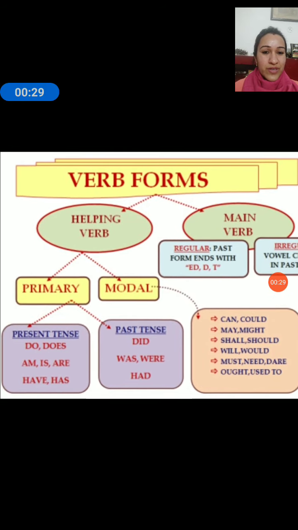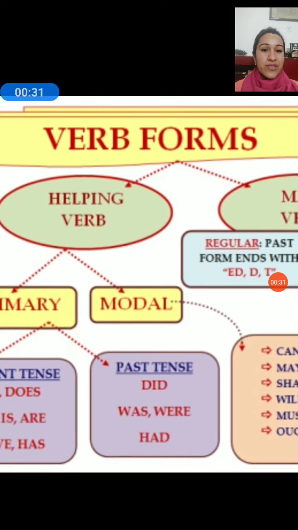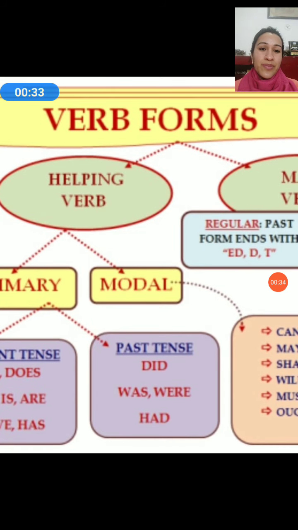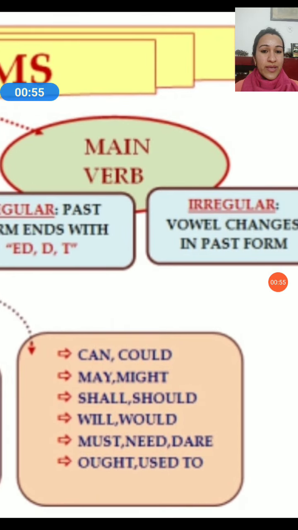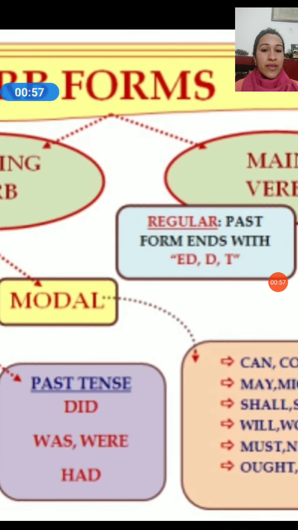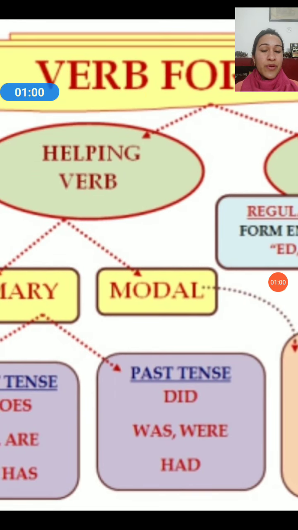Now, first, for understanding modals, we'll understand what's a verb. A verb is an action word. Anything that shows action in the sentence is a verb. A sentence can have more than one kind of verb in it. Mostly, many of the sentences have two kinds of verbs in it. What are these two kinds? Main verb, and the helping verb. The helping verb is also known as the auxiliary verb.